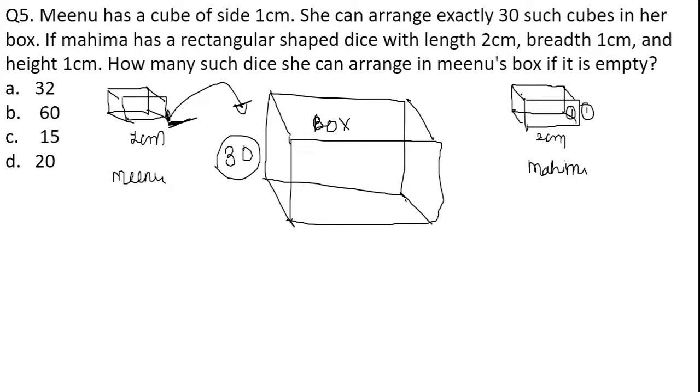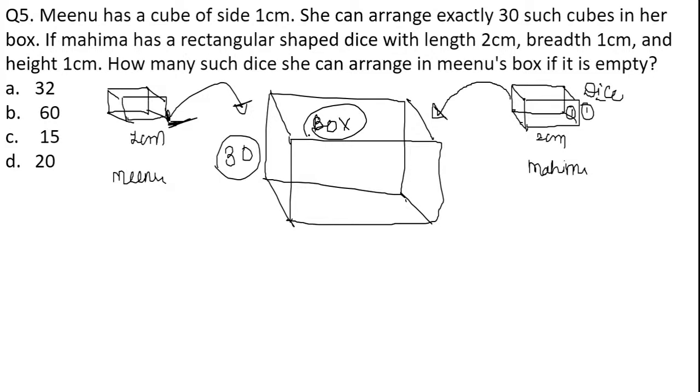And if Mahima has a rectangular dais, now this is the dais of Mahima with the given dimensions. If we start arranging the dais of Mahima in this particular box, how many dais of Mahima can be arranged in the box?